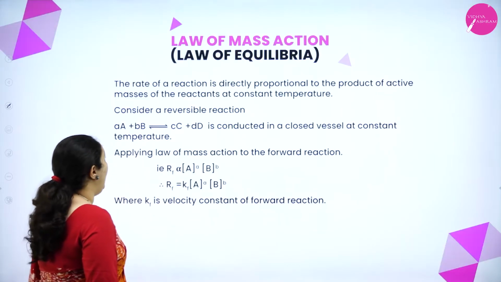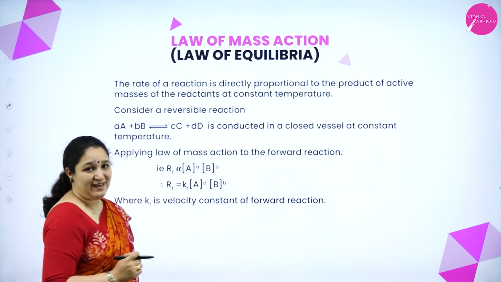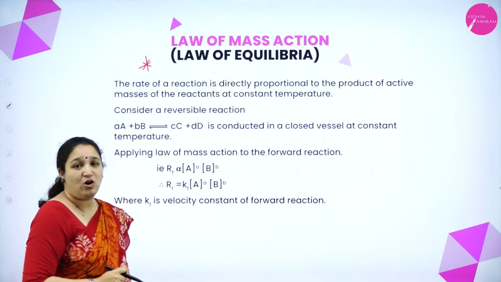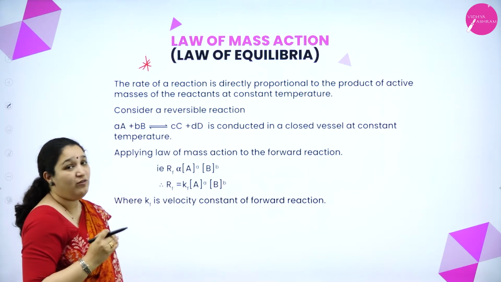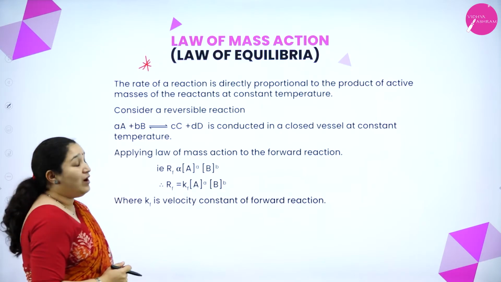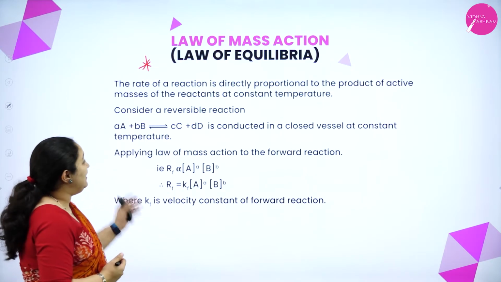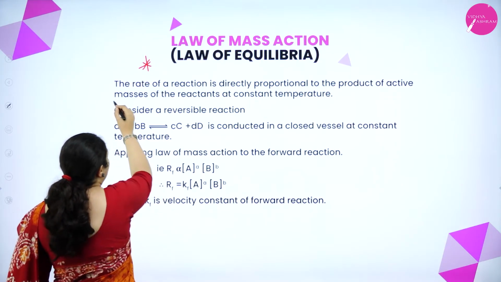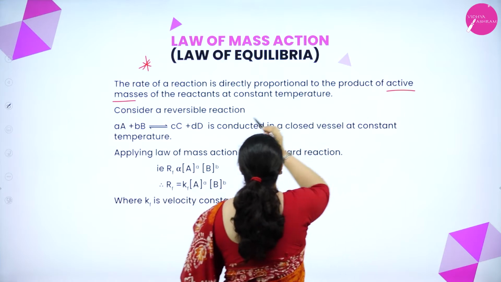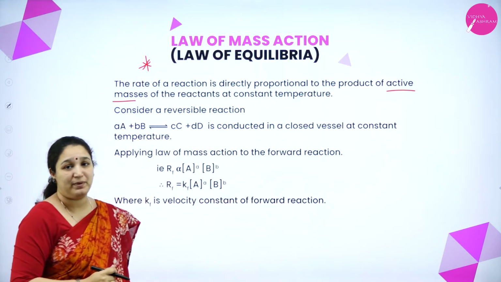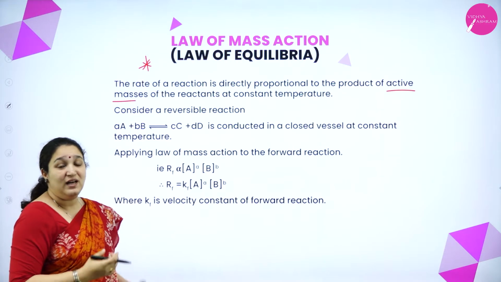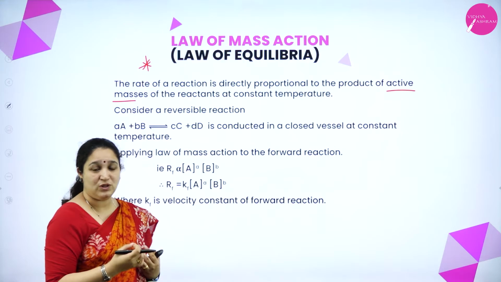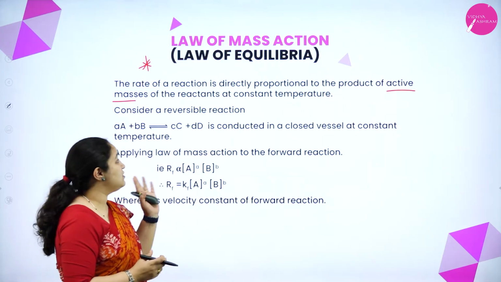Next, we will do the law of mass action. It is a very important law, also called the law of equilibria. What does this law exactly tell? The rate of the reaction is directly proportional to the product of active masses of the reactants at constant temperature. So what does it tell? The rate of the reaction, that is the speed of the reaction, is directly proportional to the product of the active masses of the reactants.